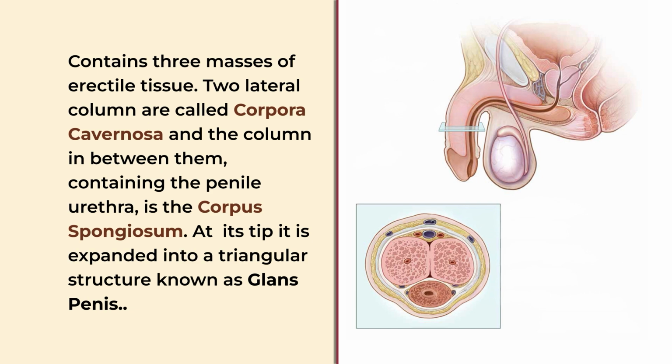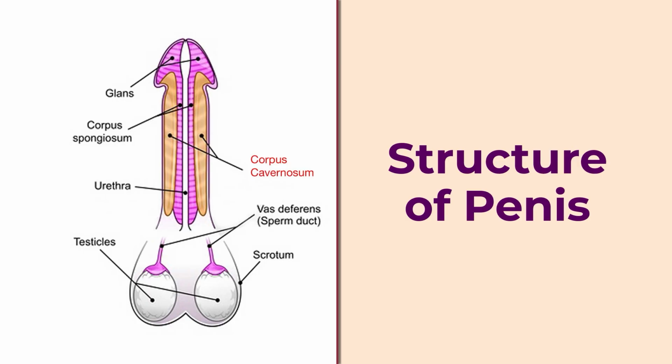So, we can have a look. This outer layer is the corpora cavernosa, the middle layer is the corpus spongiosum, and inside it lies the urethra, and this is the head, with the pigmented skin which we call the foreskin or the prepuce.